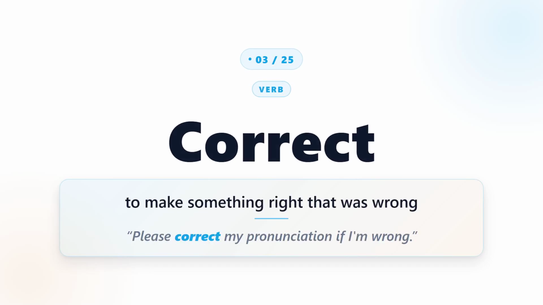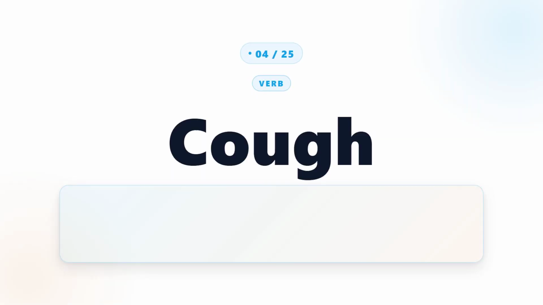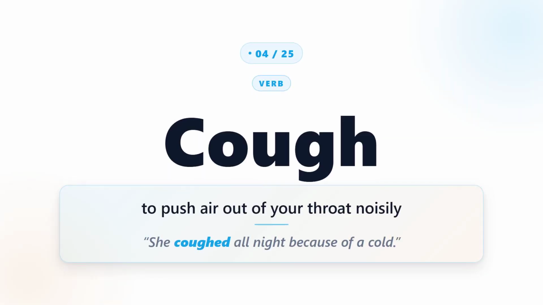Correct. Correct means to make something right that was wrong. For example, please correct my pronunciation if I'm wrong. Cough. Cough means to push air out of your throat noisily. For example, she coughed all night because of a cold.